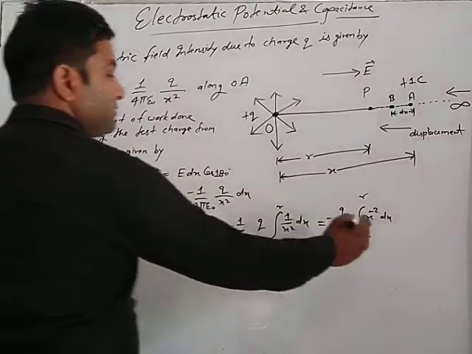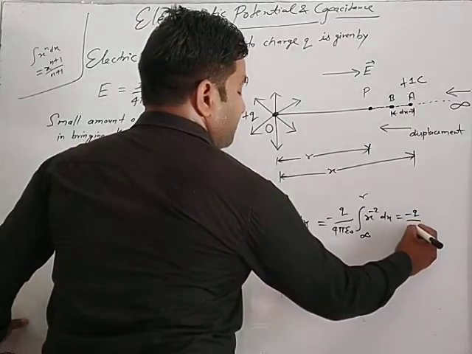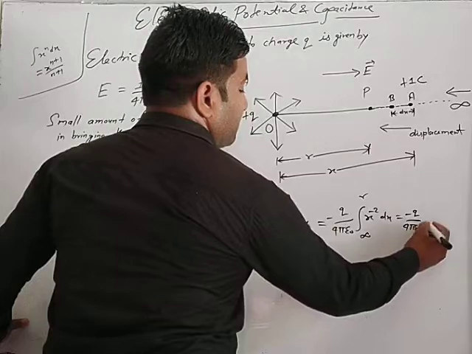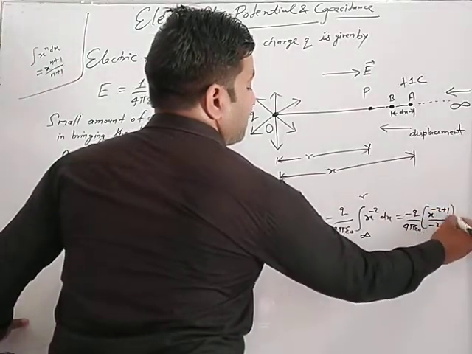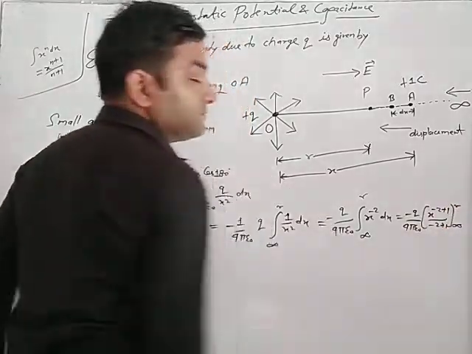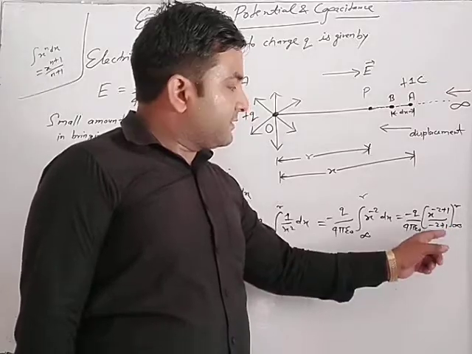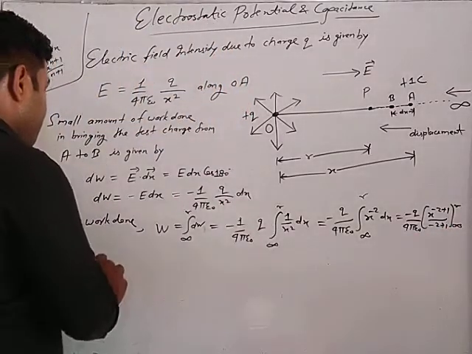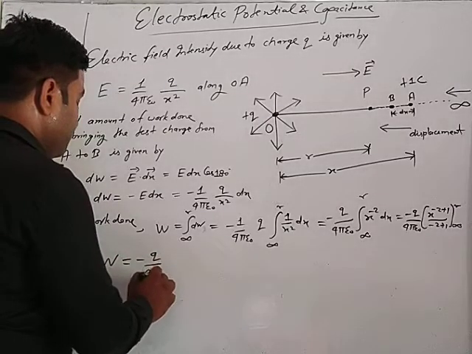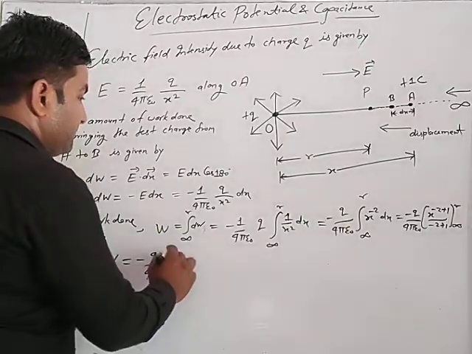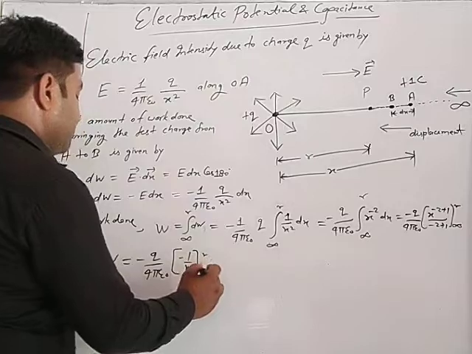Then this one becomes what? Minus 2 plus 1. So minus q upon 4 pi epsilon naught, x power minus 2 plus 1 upon minus 2 plus 1, infinity to r. Very simple. This work done is equal to minus q upon 4 pi epsilon naught, minus 1 upon x, infinity to r.